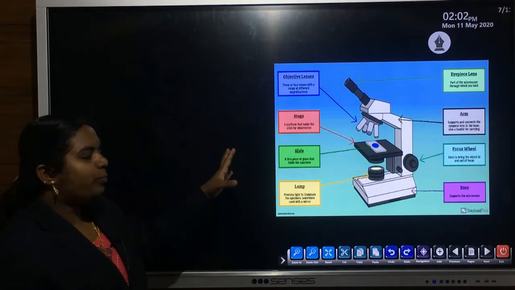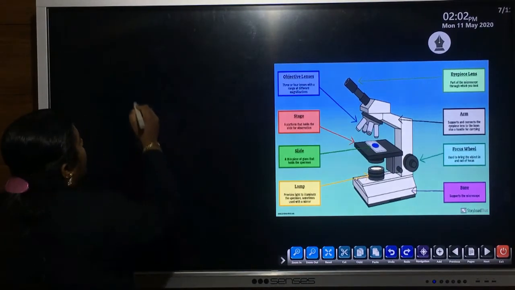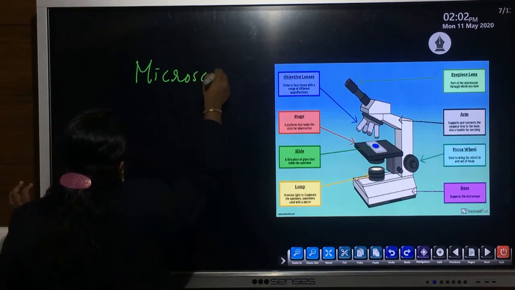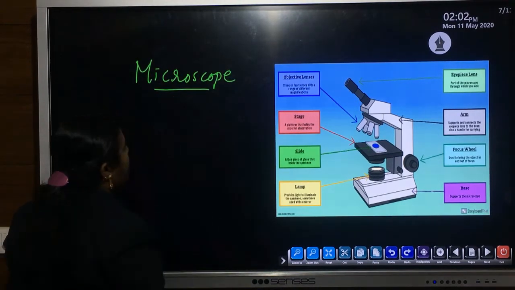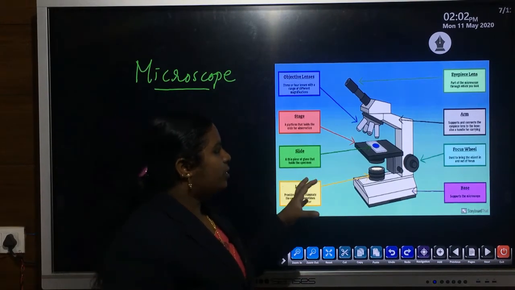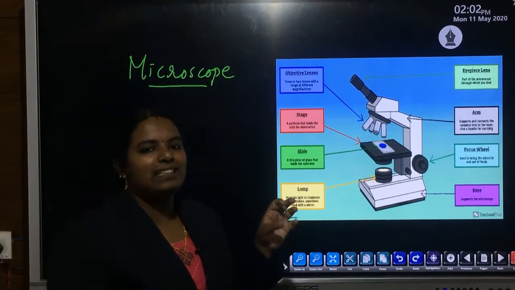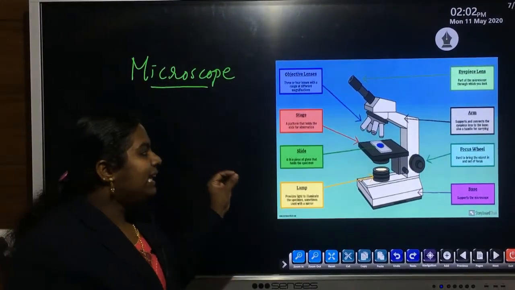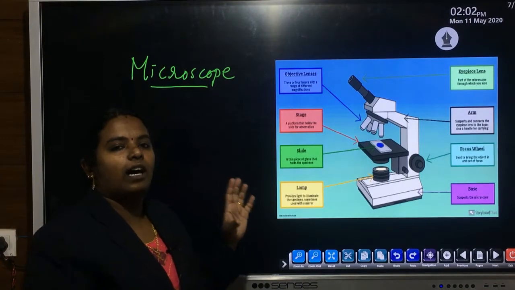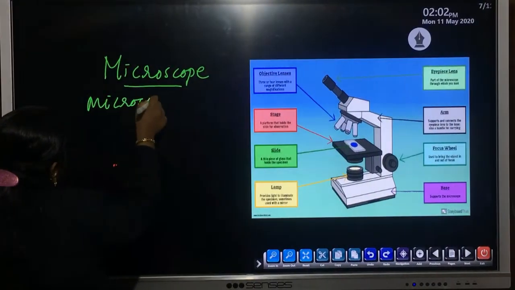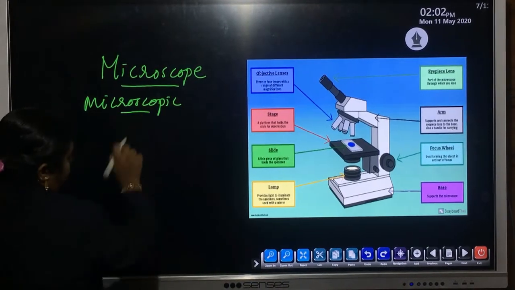This is an optical instrument. It is a microscope. The main use of this microscope is that it helps to observe or examine microscopic organisms, mainly the cells. Most of the cells are microscopic in nature.